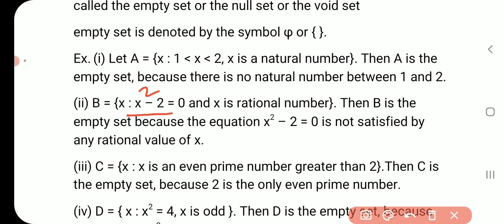Please make a correction. B equals {x : x square minus 2 equals 0 and x is a rational number}.